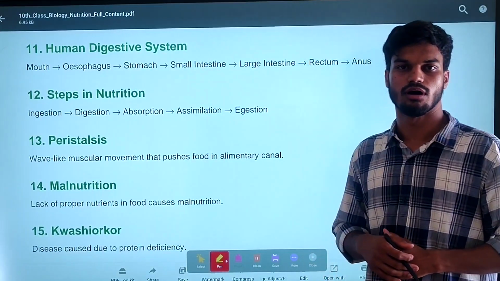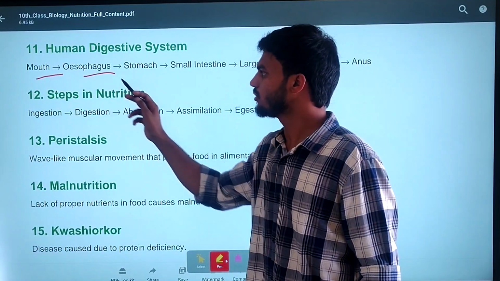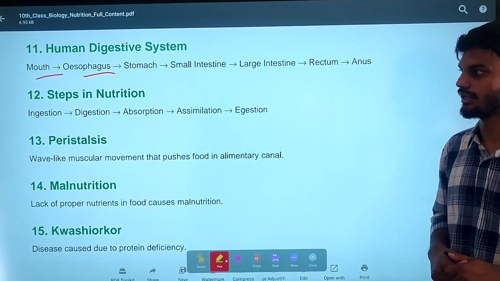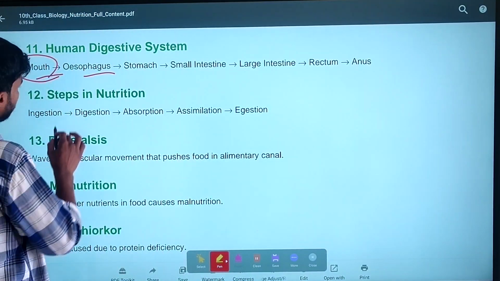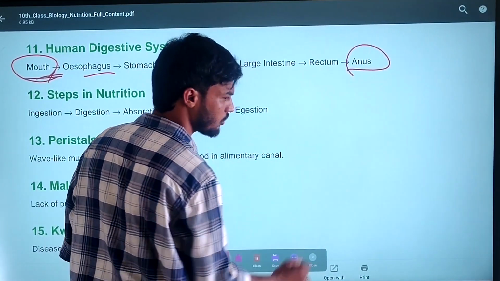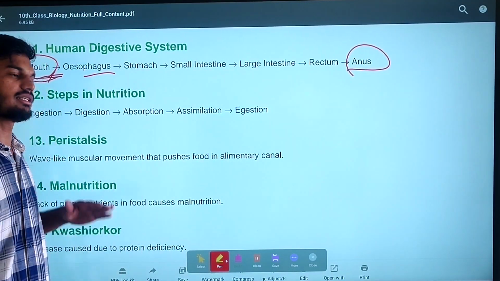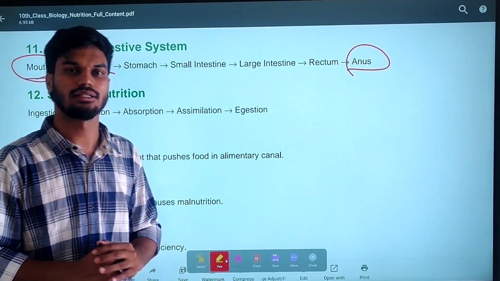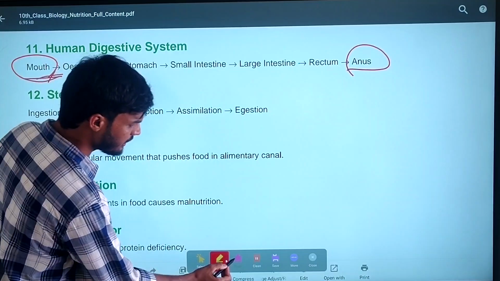For humans, digestion takes place from the mouth, esophagus, stomach, small intestine, large intestine, rectum and anus. The path that starts from the mouth and ends with the anus is known as the alimentary canal. So, what happens in the mouth?